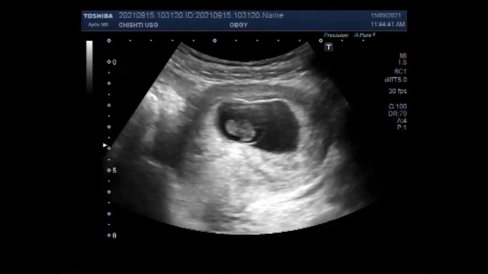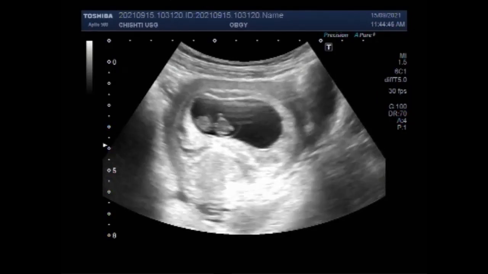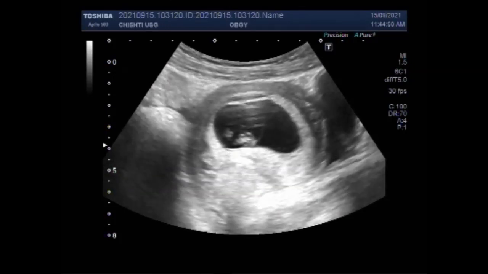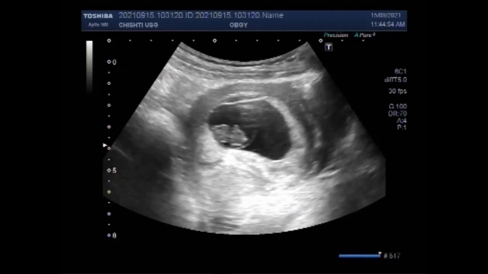A blighted ovum is a fertilized egg that implants itself in the uterus but doesn't become an embryo. The placenta and embryonic sac form but remain empty. There is no growing baby. It is also known as anembryonic gestation or anembryonic pregnancy. It is a cause of early pregnancy failure or miscarriage. Often it occurs so early that the woman doesn't even know that she is pregnant.